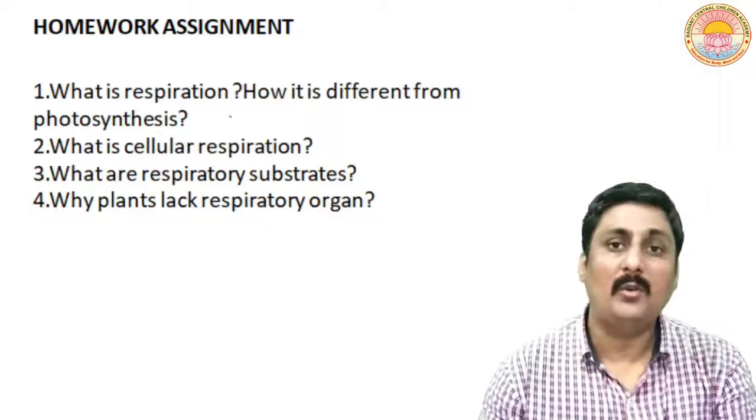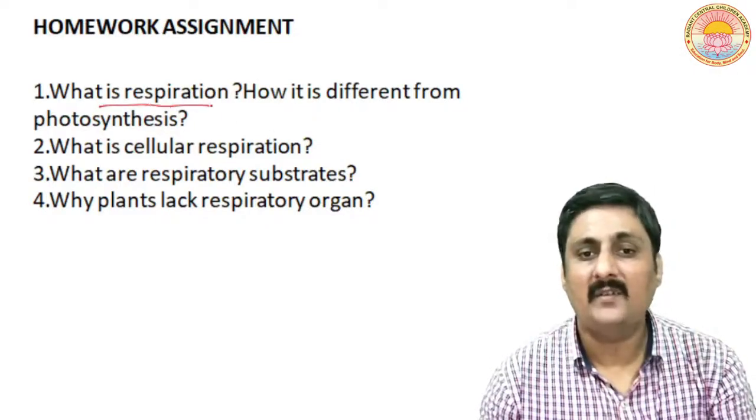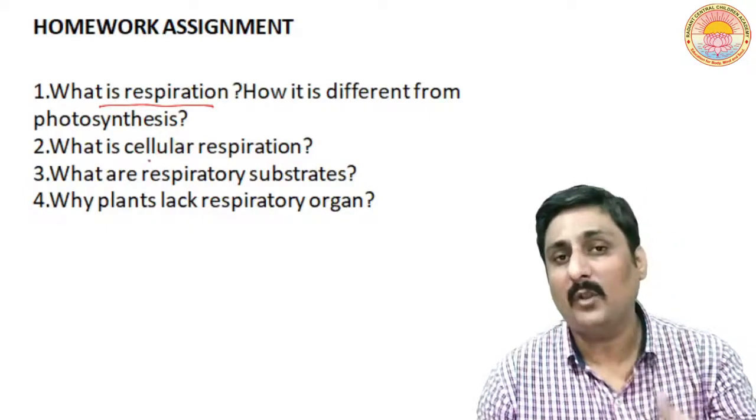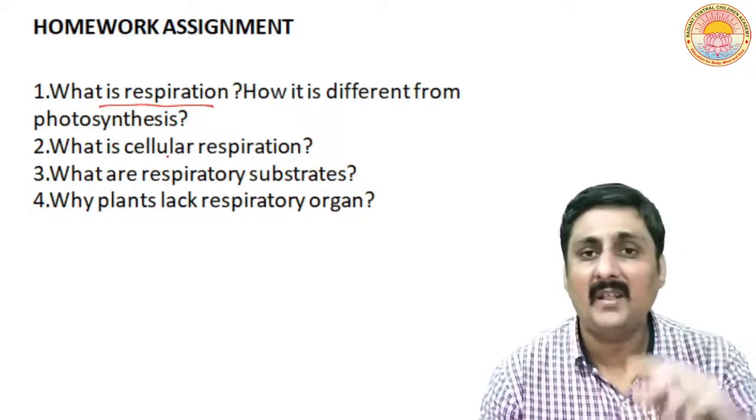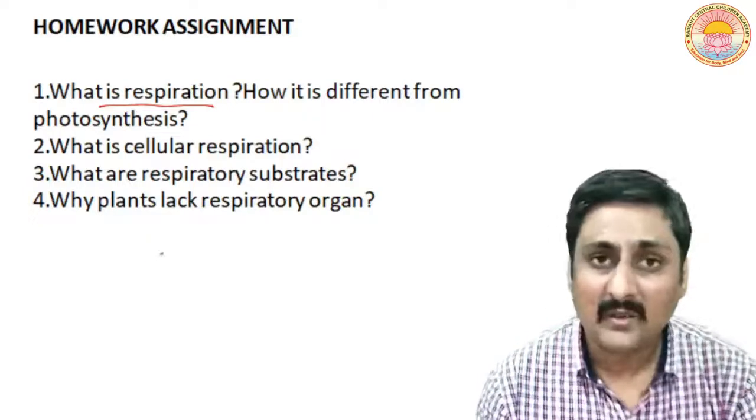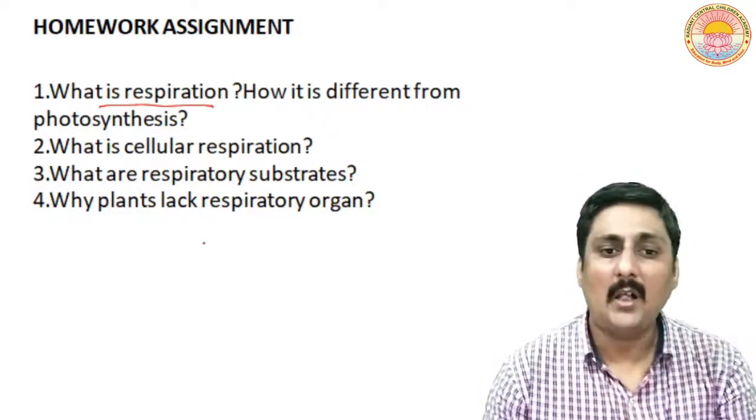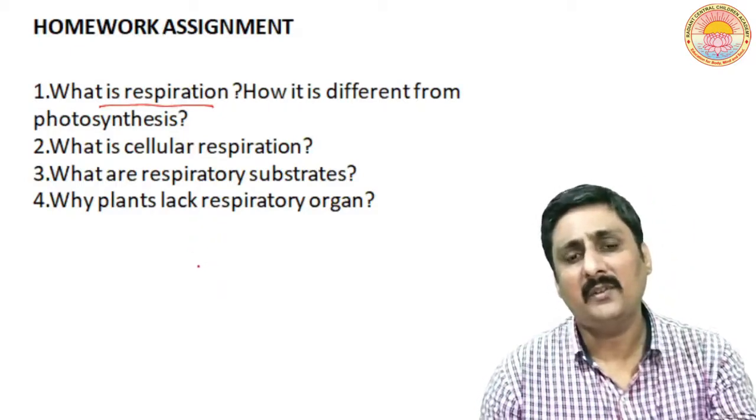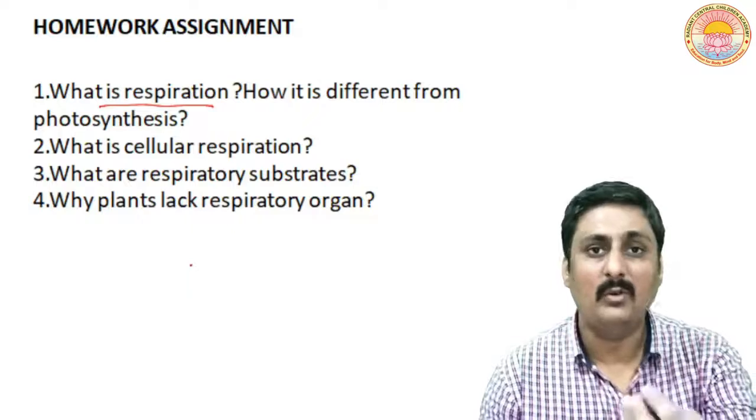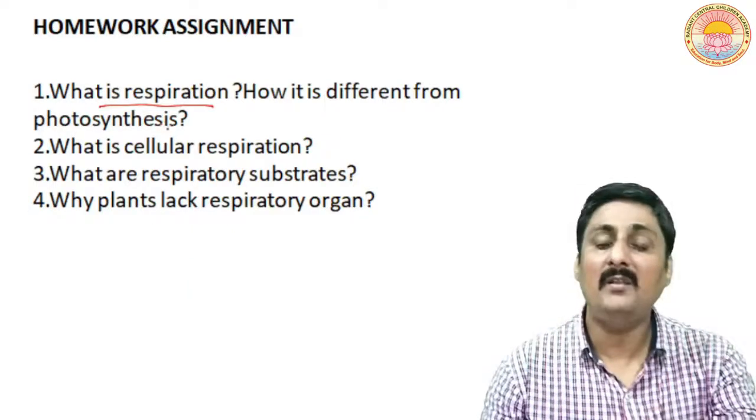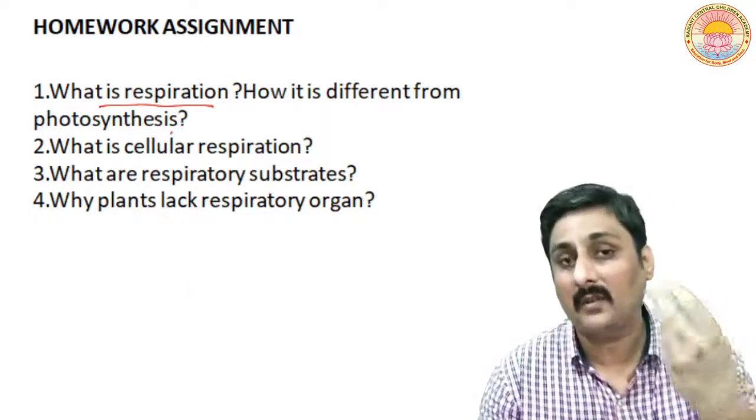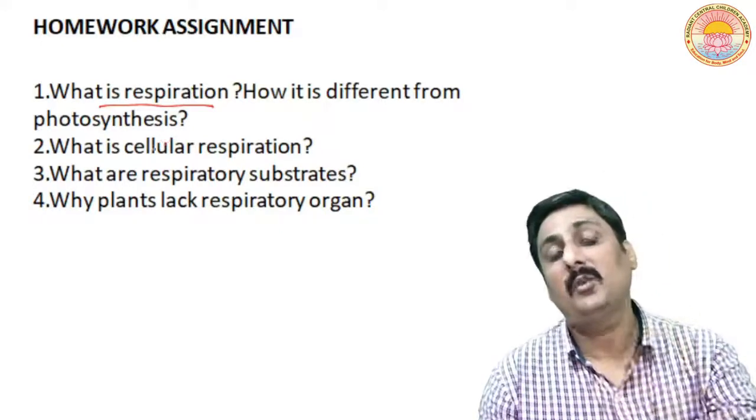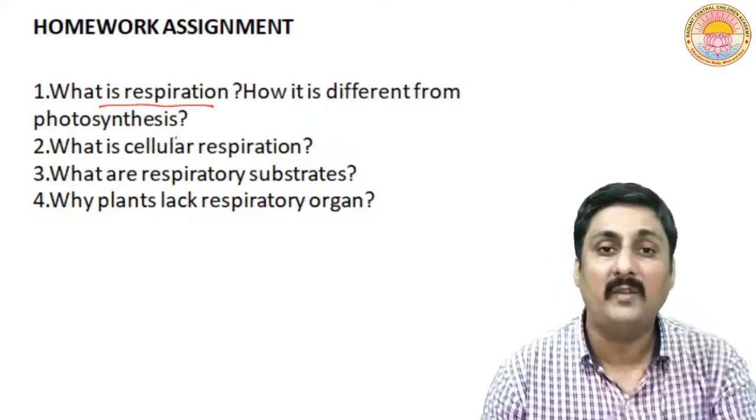Now let us talk about the homework assignment. What is respiration? It is a process in which the food is oxidized in order to liberate energy, and that energy is converted into a form called ATP. How is it different from photosynthesis? In photosynthesis, food is formed, moreover oxygen is formed. Here in respiration, oxygen is required and food is broken down to release energy. So there are two different things.